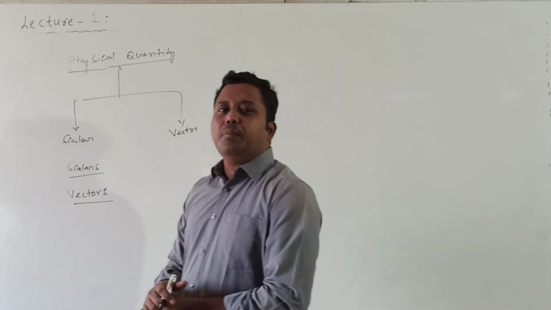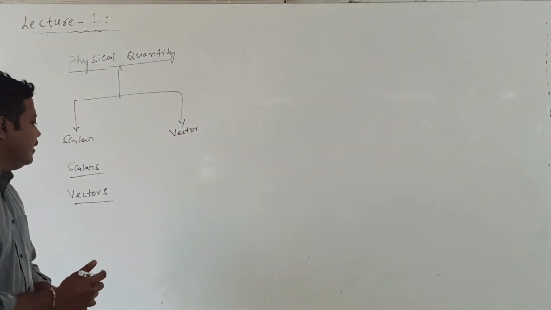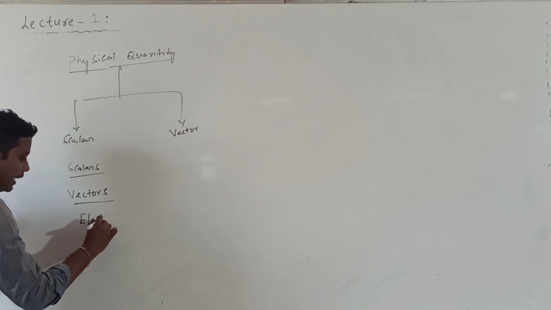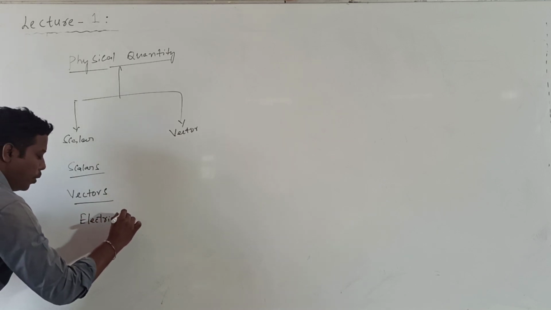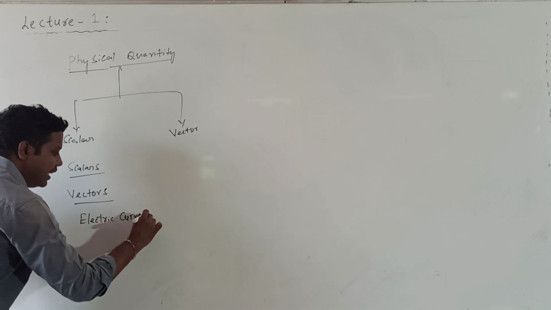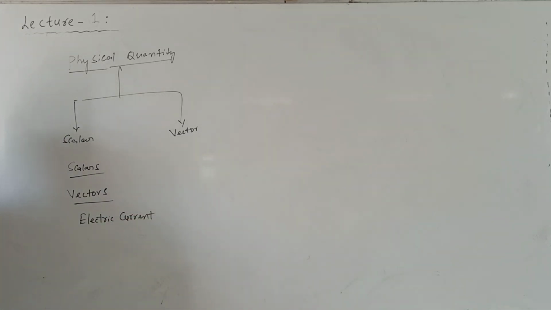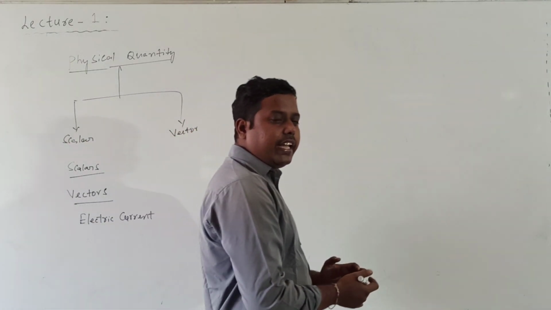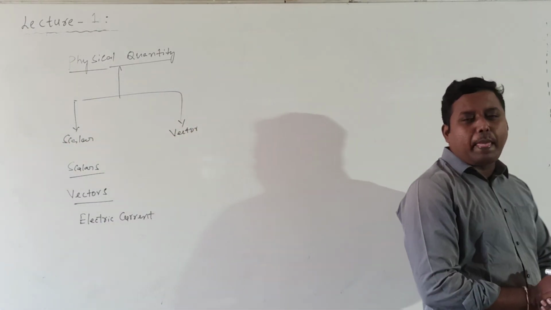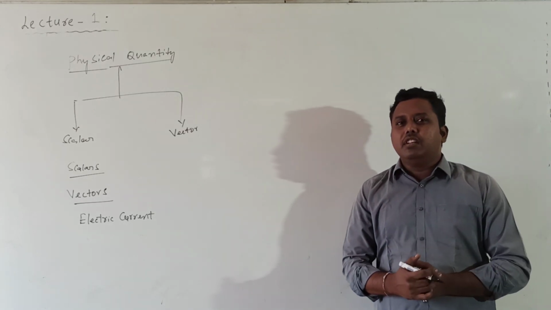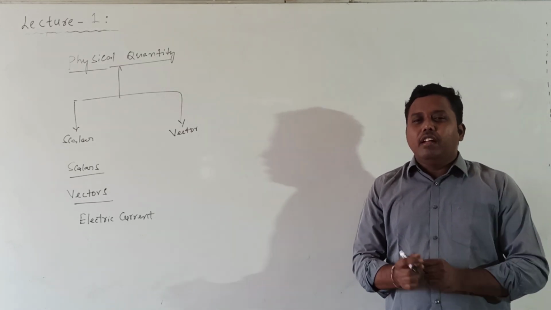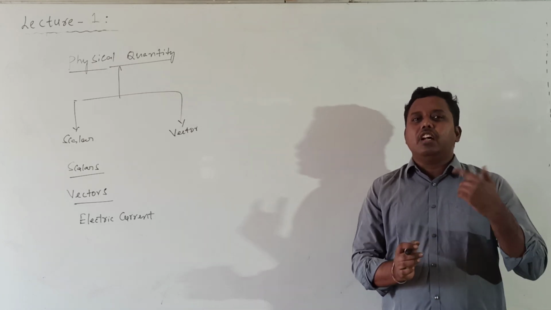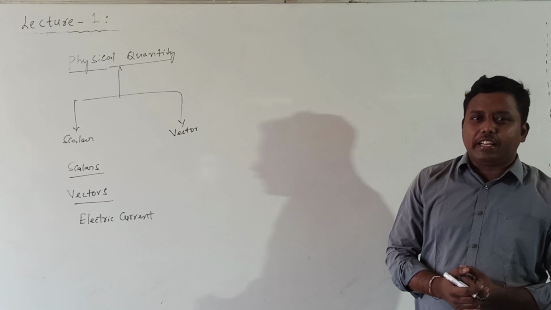Here is one important point: electric current. Though electric current has both magnitude and direction, it is still a scalar physical quantity because it does not obey the laws of vector addition. Like the velocity of light also, though it has both magnitude and direction, it does not obey the laws of vector addition. That is why it is a scalar physical quantity. So that is for vectors.